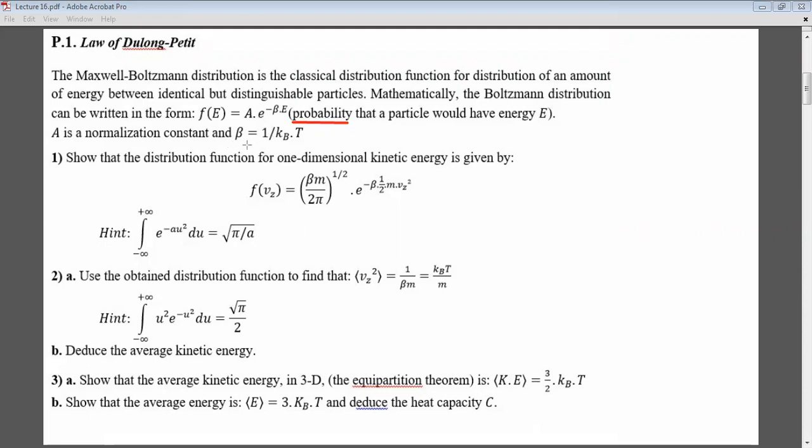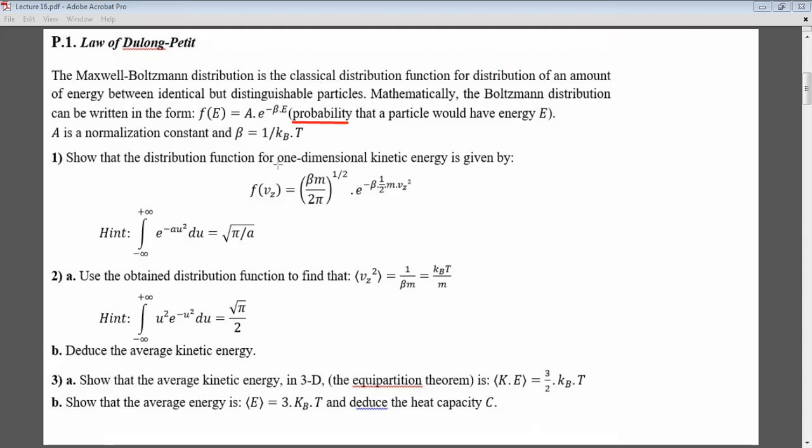Now, we need to show that the distribution function for one-dimensional kinetic energy is given by f of vz is equal to beta m over 2 pi to the half, e to the minus beta half m vz squared, and they are giving me a hint to do this integral.